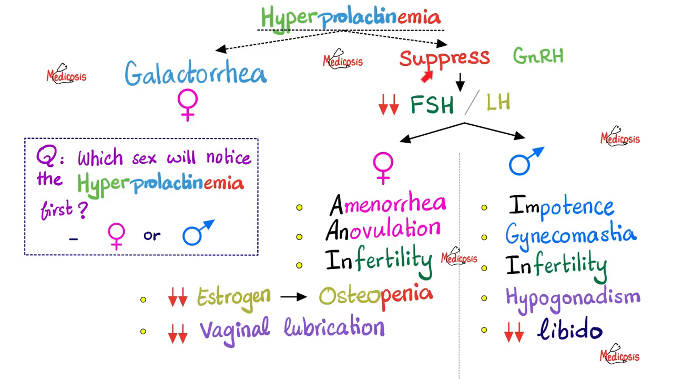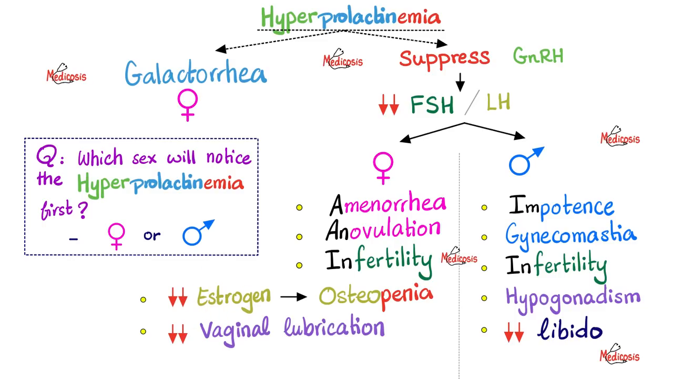Moreover, too much prolactin is going to inhibit the gonadotropin-releasing hormone, which will inhibit the release of FSH and LH. In females, this leads to amenorrhea. This leads to anovulation, infertility. If we do not have enough follicle-stimulating hormone, there will not be enough stimulation of the follicles. So the follicles will not grow and they will not secrete estrogen.